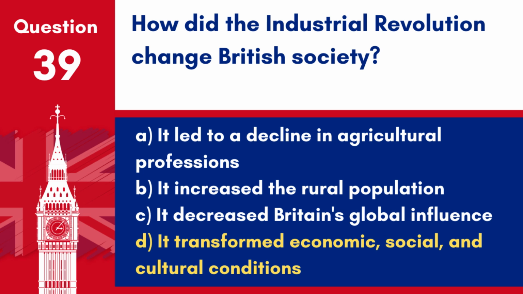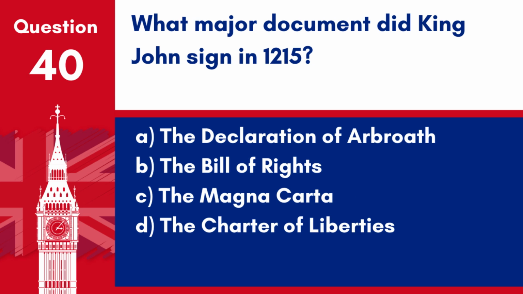The Industrial Revolution fundamentally changed British society by shifting it from agrarian-based to industrial-based, with significant changes in technology, economy, and urbanization. Question 40. What major document did King John sign in 1215?